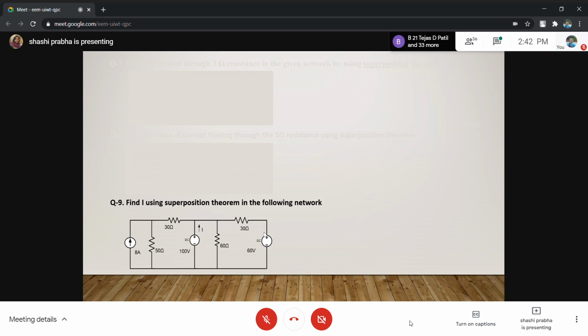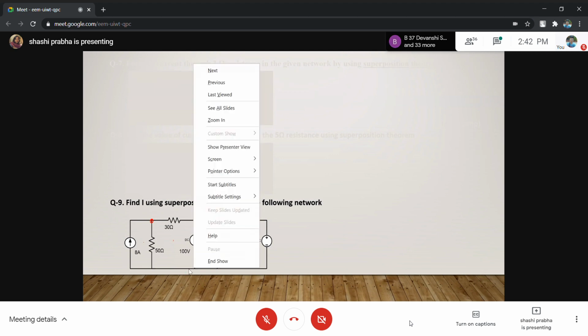Find current I. Where is current I? This current. If you go through this circuit using KVL, how many loops do we have to write? 1, 2, 3, 4, right? If you go for the loop method, you have to apply 4 loops. If you go for the node method, this is one node, and these two nodes are similar, so 2 nodes, and this is the third node.